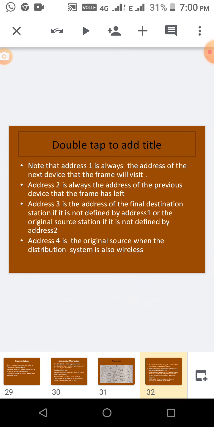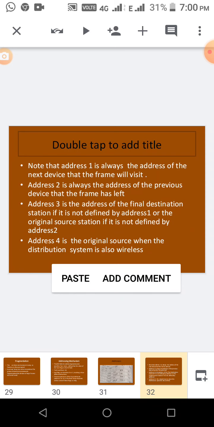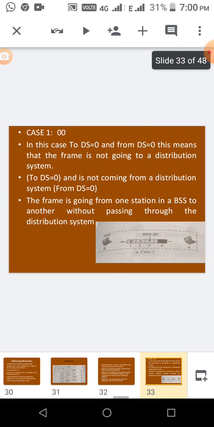Note this: address 1 is always the address of the next device that the frame will visit. Address 2 is always the address of the previous device, where it is from. Address 3 is the address of the final destination, and the fourth one is the source. These are the 4 fields.